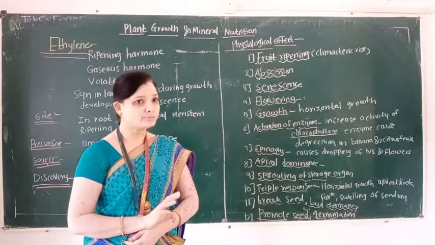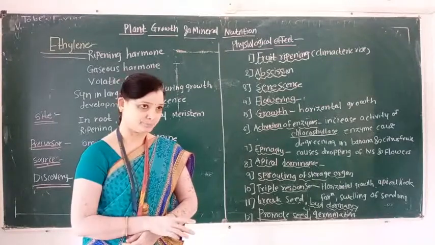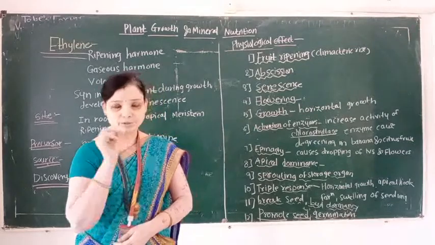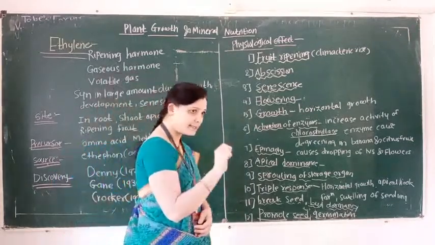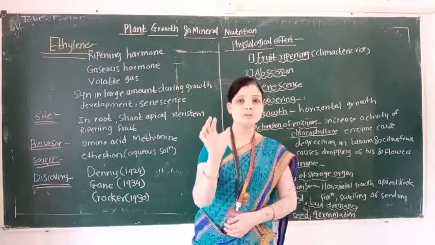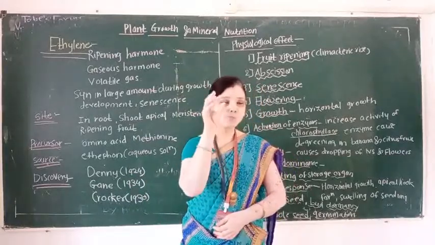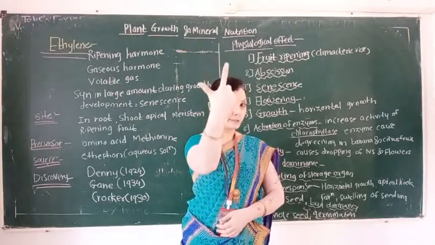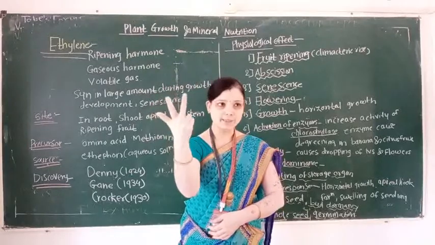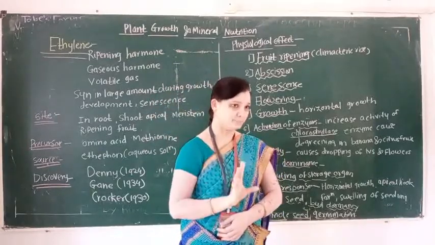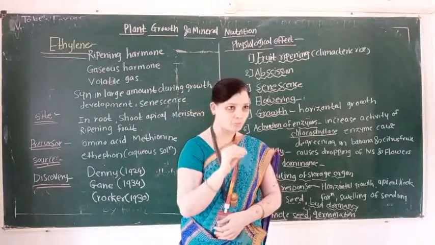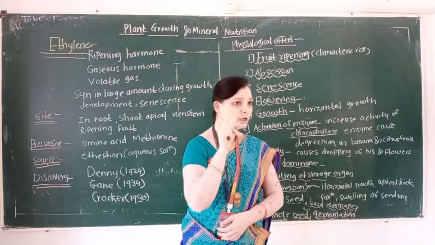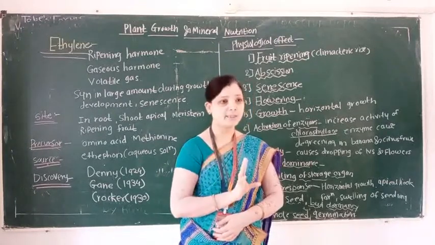This word we learn in chemistry: ethylene. So here understand one sentence related to ethylene. Out of 5 phytohormones, that is auxin, second gibberellin, third cytokinin, abscisic acid and ethylene, out of these 5 hormones, ethylene is the only hormone which forms in a gaseous state.